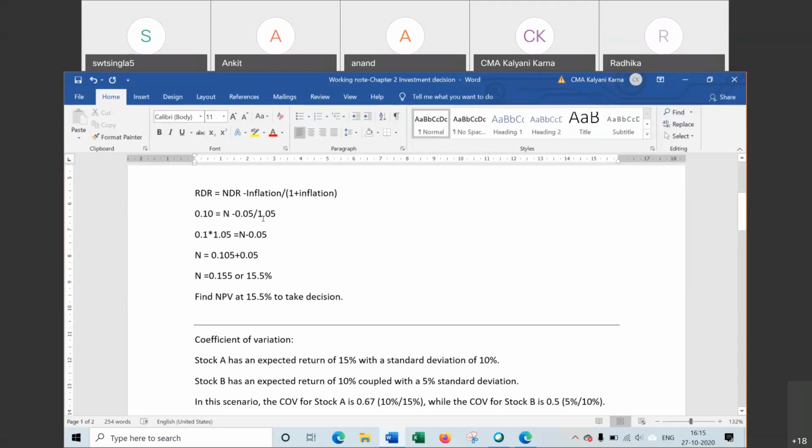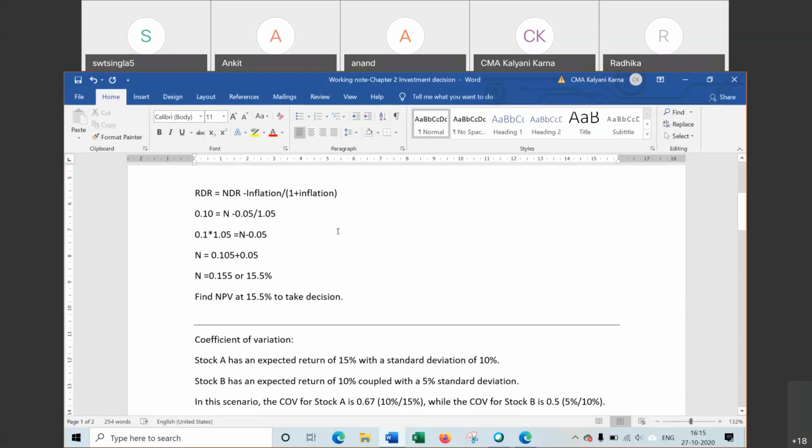How to solve this one? 0.1 multiplied with 1.05 is equal to, on the right hand side, N minus 0.05. Now this 0.05 will be added here. Nominal N will be 0.155 or 15.5%. Now at this rate, using this cost of capital 15.5%, we have to find the NPV.